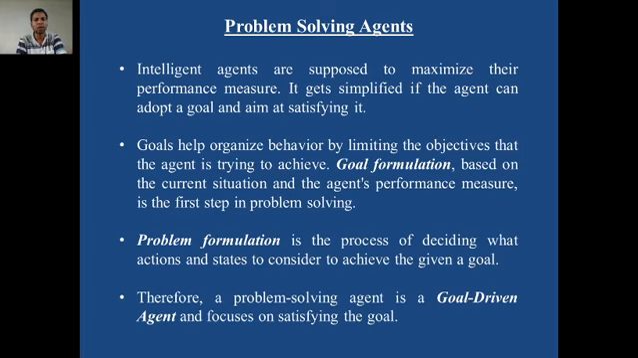Such agents are called problem solving agents. Next point, the goal helps to organize behavior by limiting the objectives that the agent is trying to achieve. If the goal is there, then the agent will not unnecessarily search out all the routes. It will always try to minimize the cost or distance between the current state and the goal state.